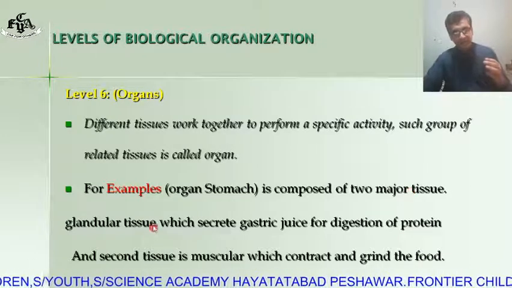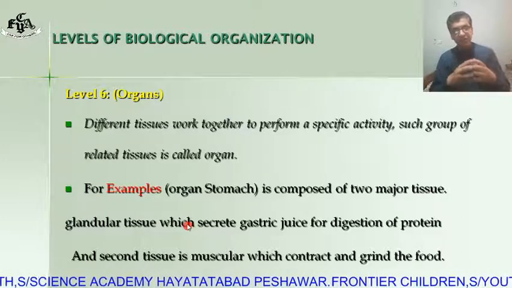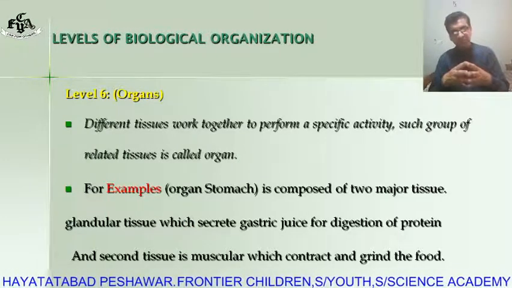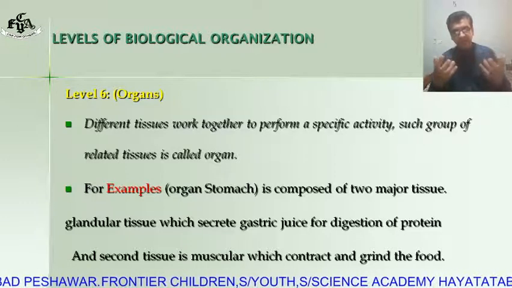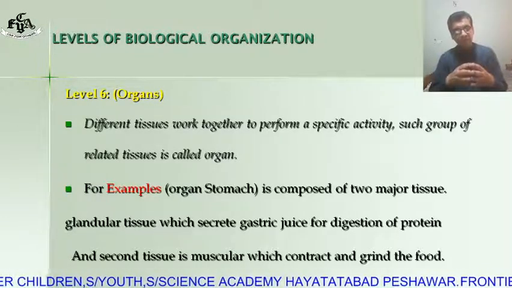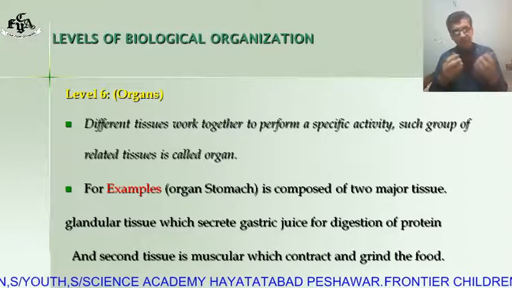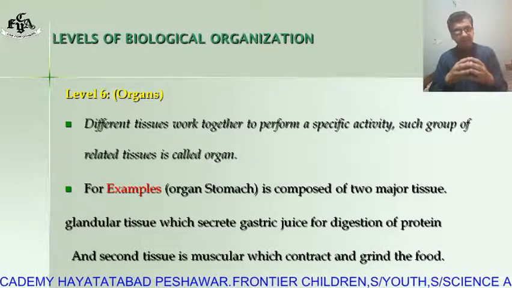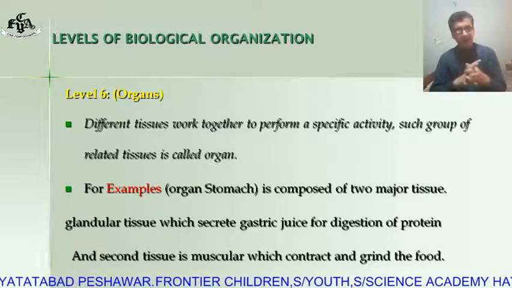One is glandular tissue, which secretes gastric juice for digestion, and the second is muscular tissue, which contracts and grinds the food a little bit. There are some other tissues, but these two are the major tissues present in the stomach. So this is level number 6, that is organs.